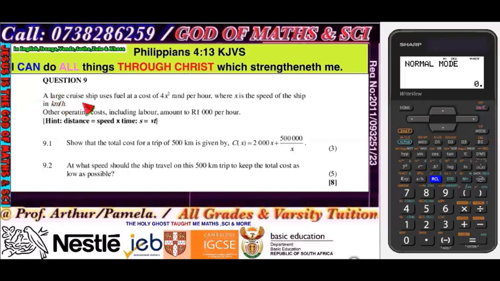The question says a large cruise ship uses fuel at a cost of 4x squared rand per liter. Okay, this is fuel per liter. And then it says where x is the speed of the ship in kilometers.